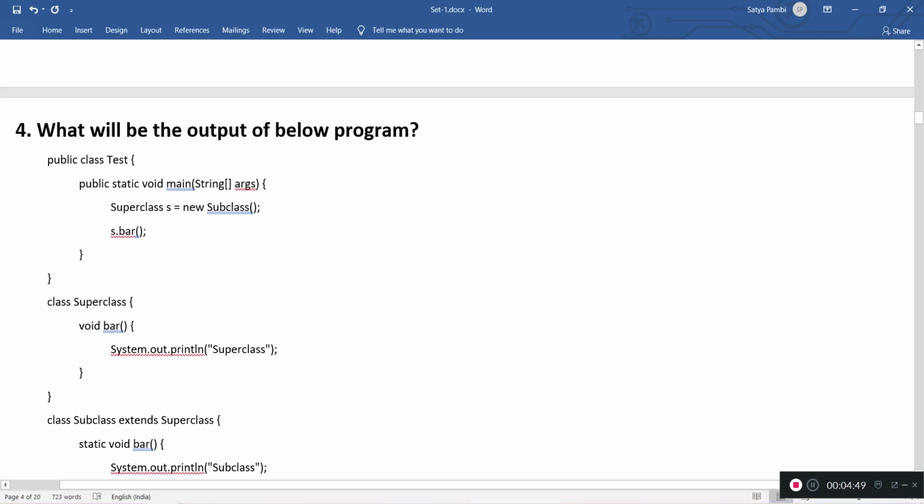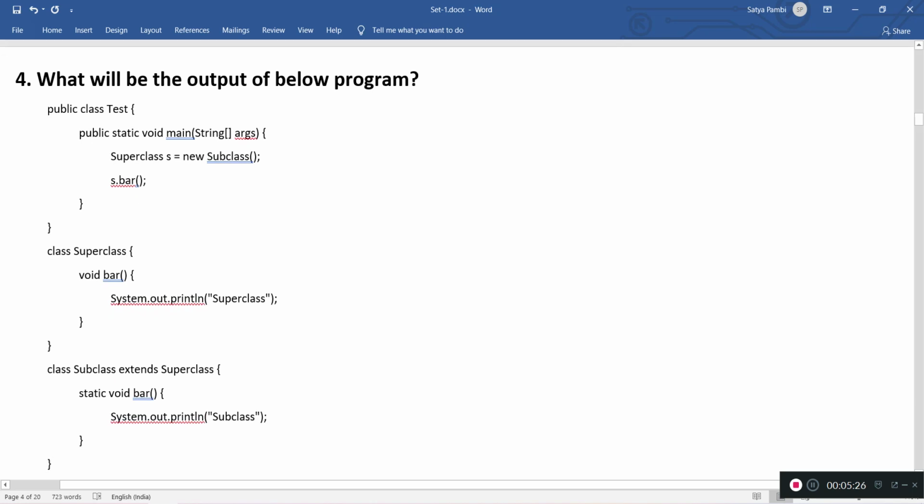The next question is, what will be the output of the below program? Here the program is a test class, and it has a main method. The main method has an instantiation of a subclass and refers to it with a superclass reference. So this is a superclass, and the superclass has a method void bar, which simply prints, and it's a default instance method, not a static method.